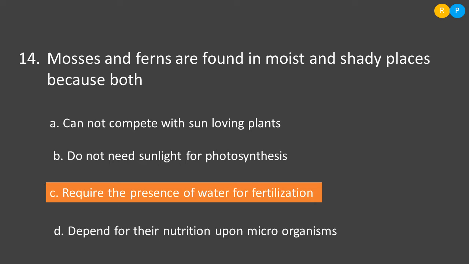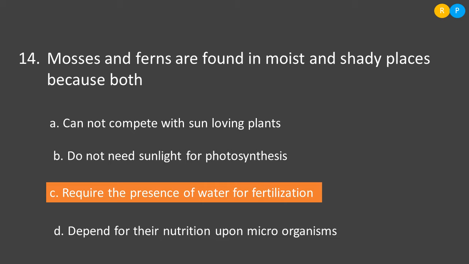Then our 14th question is, mosses and ferns are found in moist and shady places because both. In this question, they have given two different kinds of plants. One is mosses, they belong to bryophytes, and another one is ferns. Ferns belong to pteridophytes. So why do these two different kinds of plants grow in moist and shady places?